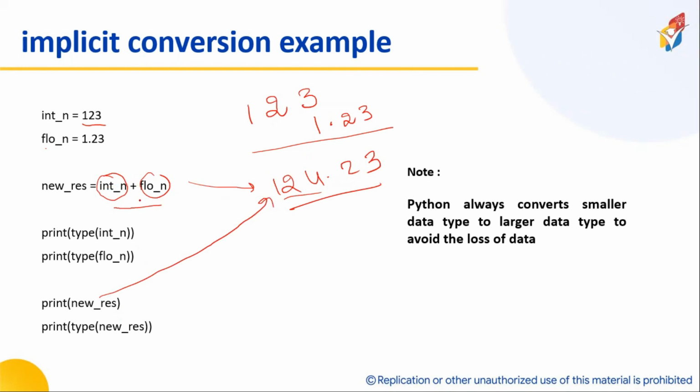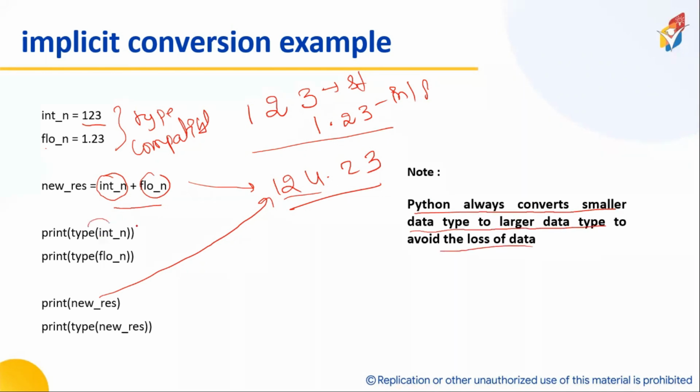I can do addition, subtraction and multiplication because both are type compatible. But the biggest problem comes if I take a string with an integer or a float. The type conversion will not be done.